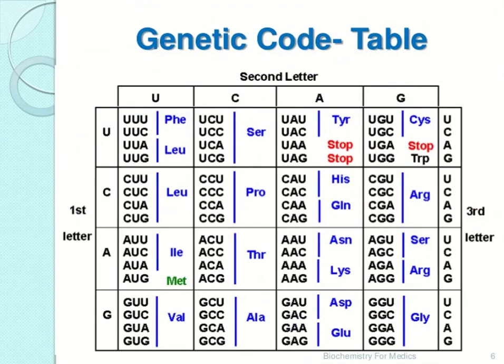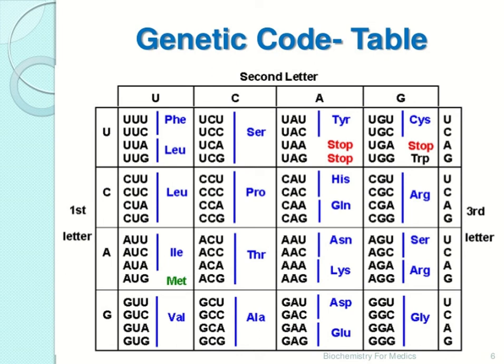Now here is the table which is showing the genetic code. Now on the left side you are seeing here the U, C, A, G. Then the second letter is on the upper side, and on the third side you are seeing also this U, C, A, G. Now what is U, what is C, what is A, what is G? U is uracil, C is cytosine, A is adenine, G is guanine.